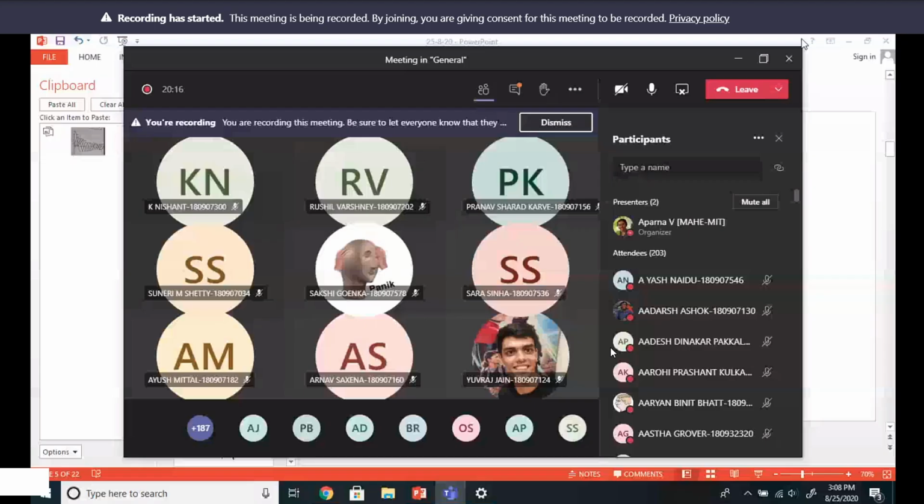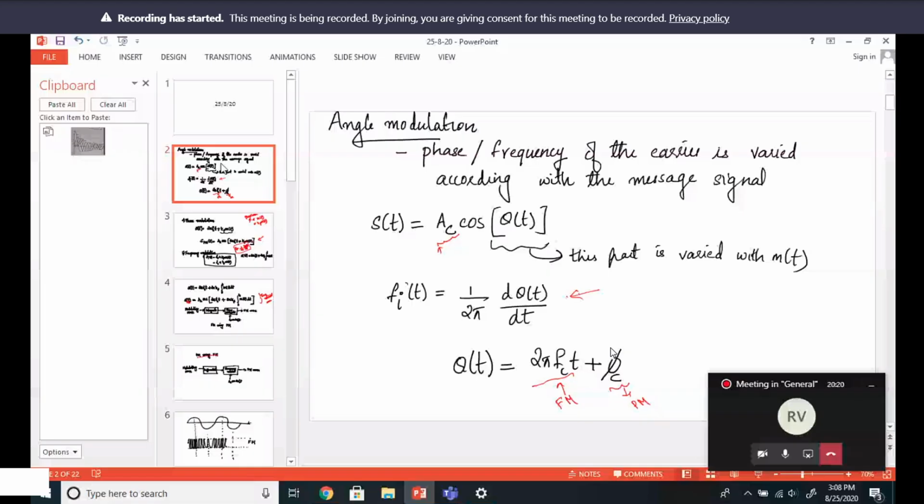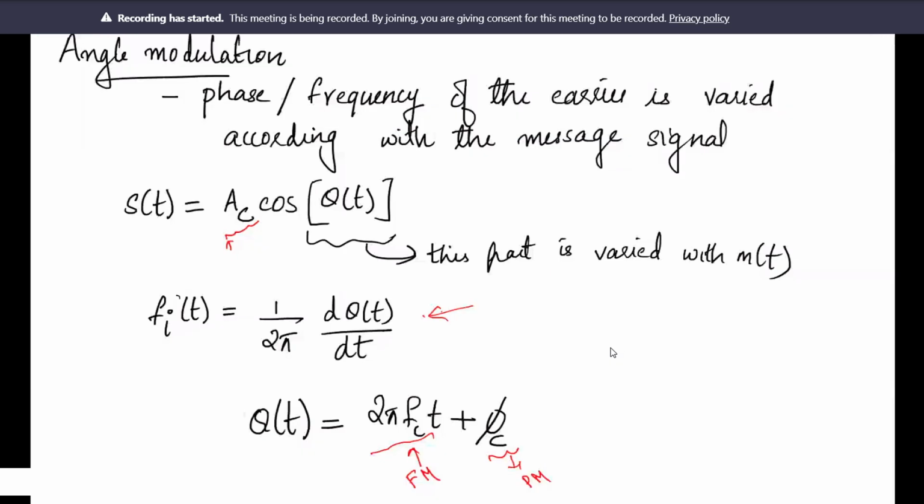So we were dealing with angle modulation. Angle modulation means, unlike amplitude modulation, the angle theta t is getting modulated. That theta t has two components, the frequency part and the phase part. If the phase part is getting modulated, it is known as phase modulation. And if the frequency part is getting modulated, it is known as frequency modulation, FM.